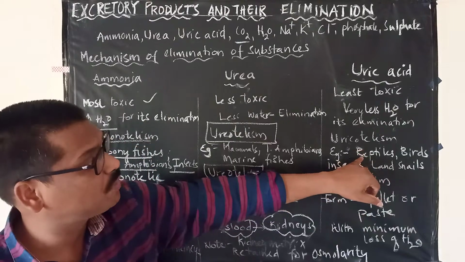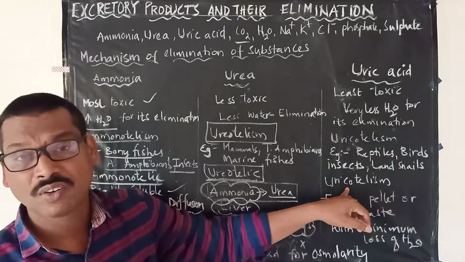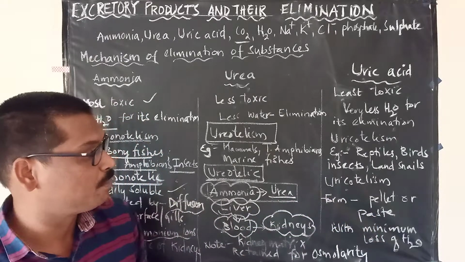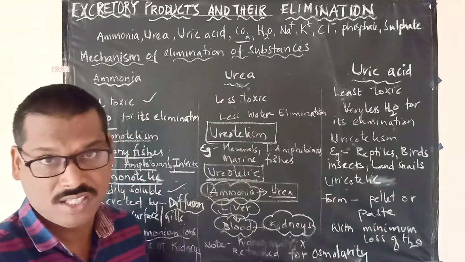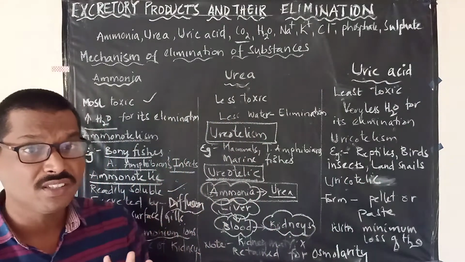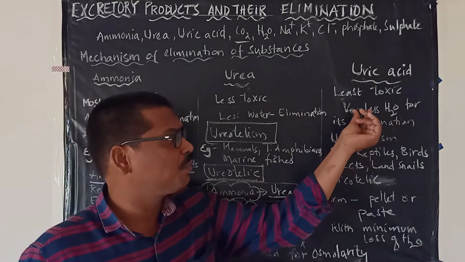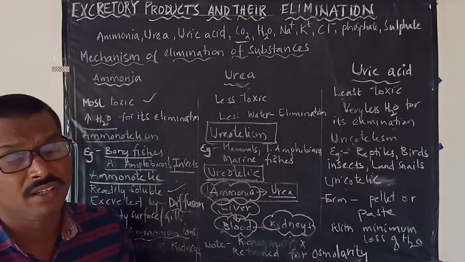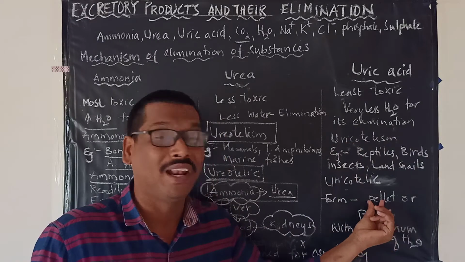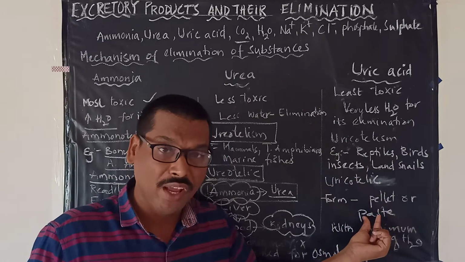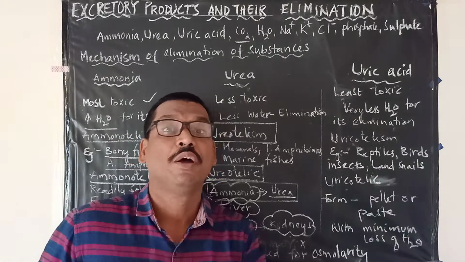And these organisms which are showing uricotelism, or eliminating the uric acid, are called as what? Uricotelic organisms. Which means they are eliminating what? Uric acid. And as we said, they require very little water for its elimination. That's why they eliminate the uric acid in the form of what? Pellets, or in the form of paste, with a very small amount of water.